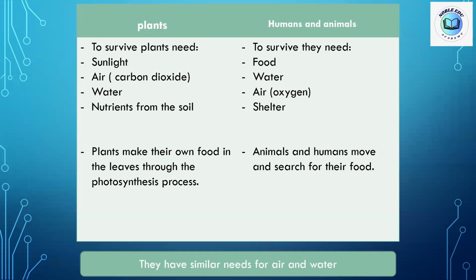Okay, plants and humans are similar in two main needs: the need for the gases from the air, and the need for water. All living organisms need water, and plants and animals both need air. Plants need carbon dioxide gas from the air, and animals need oxygen gas from the air. All these needs are important, kids, for the survival of living organisms.